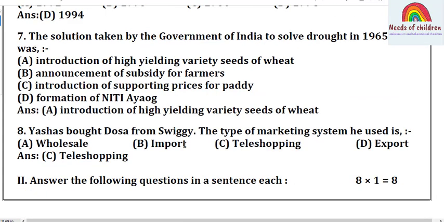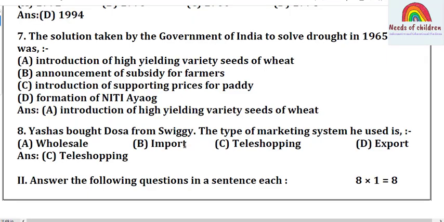Question number 7: The solution taken by the government of India to solve drought in 1965-66 was. Okay students, this is the question from economics, economy and government. In the years 1965 and 66, India suffered a drought, and for that the government took a solution.